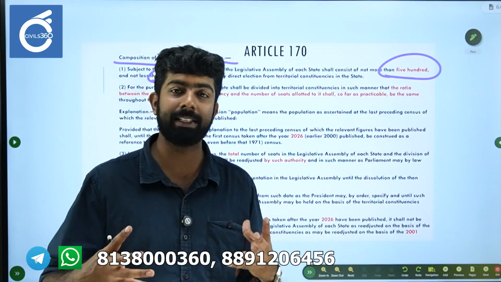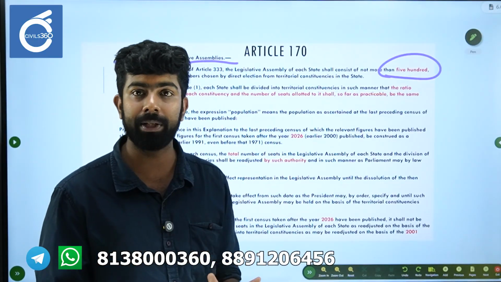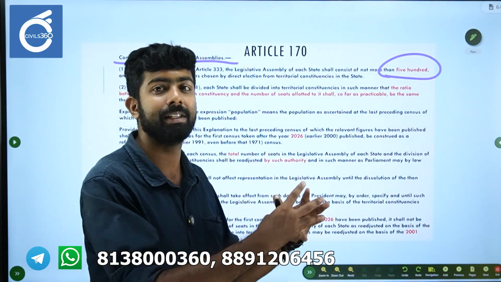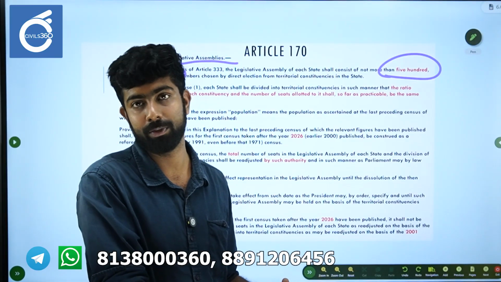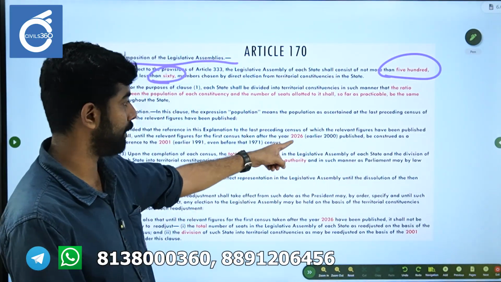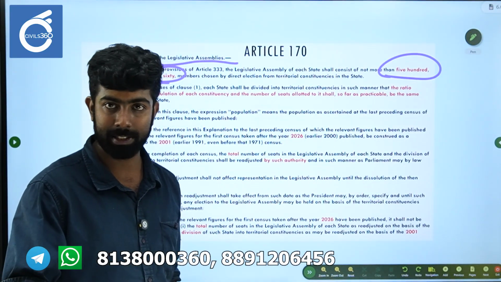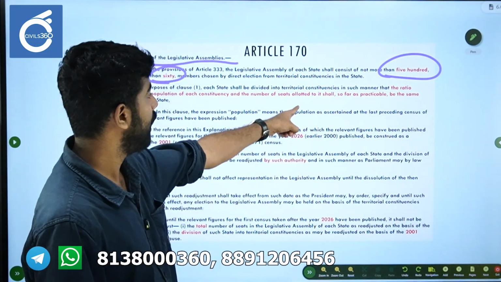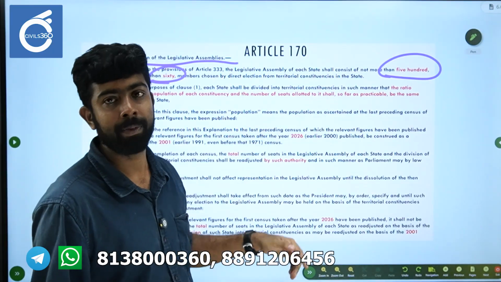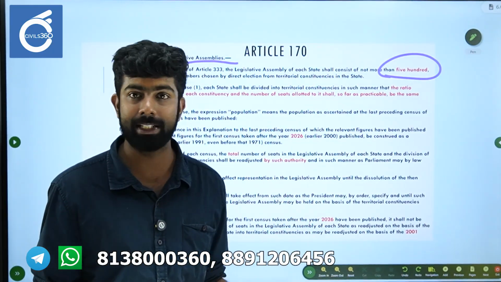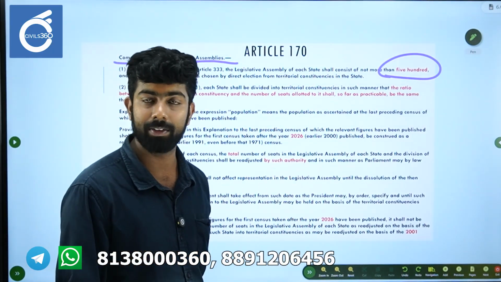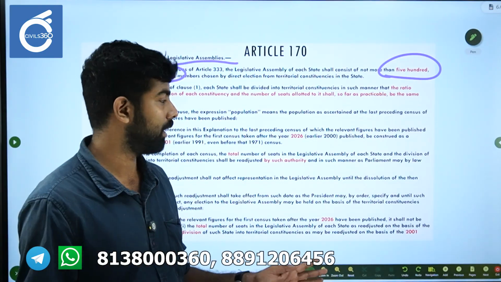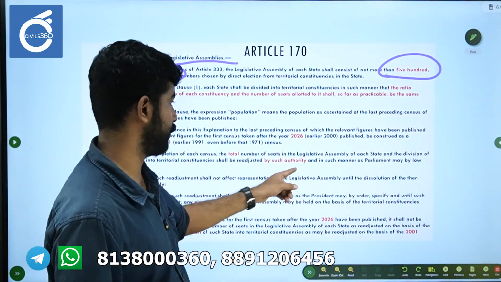The basic gist is that this article has been amended on the same basis as Article 81. First, the 42nd Amendment said that 2000 is the year after which we will conduct a census, and that data will be used for calculating this equation. Until then we will use the 1971 census, for that as well as for division of constituencies.